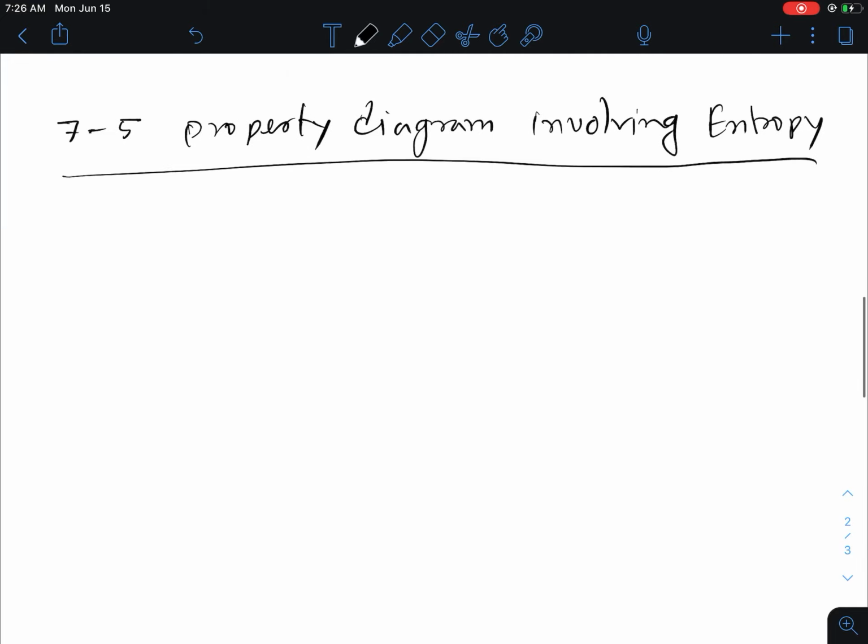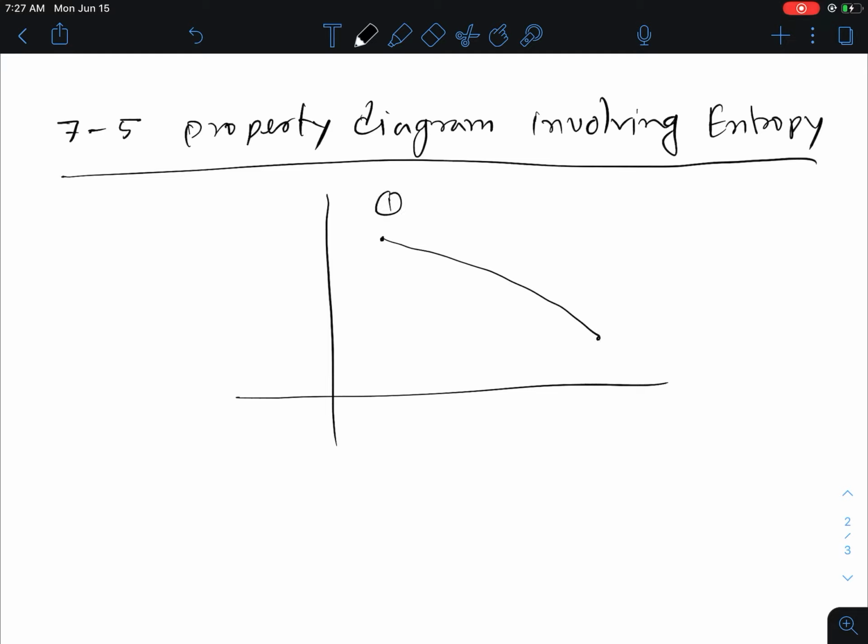Let's consider a property diagram, the TS diagram, since we are talking about entropy in this chapter. So let's have an entropy diagram, right? If you have a process like this, let's consider this is state 1 and this is state 2, and this process is an internally reversible process, right? By the way, this is S and this is T.